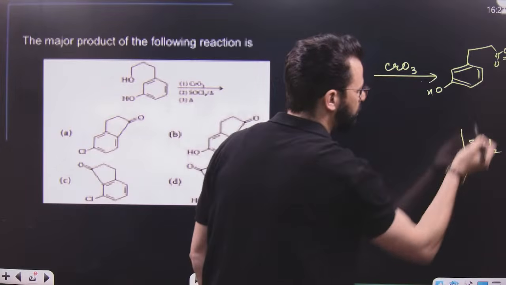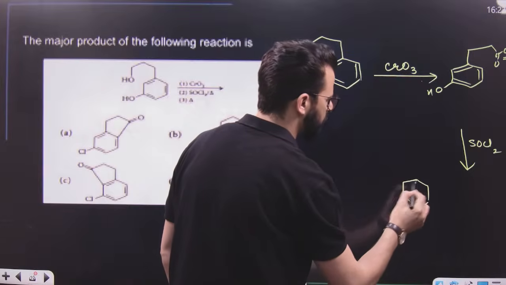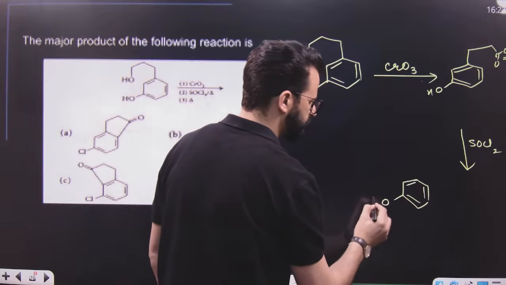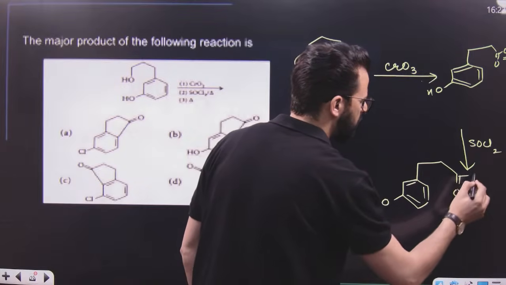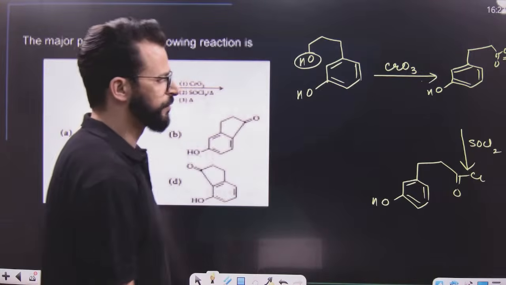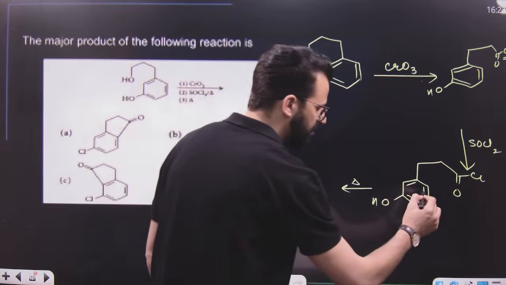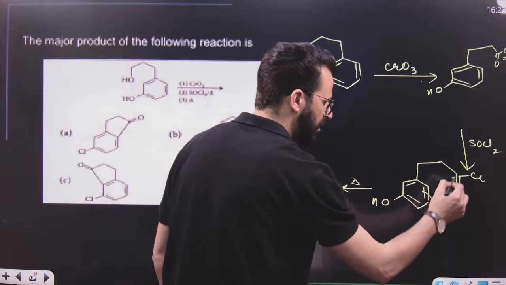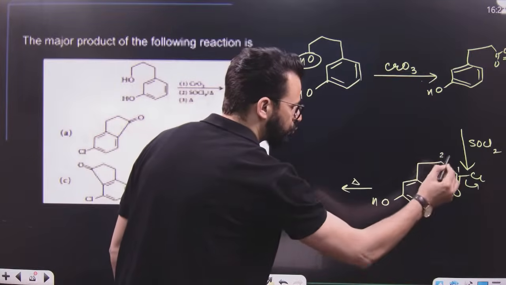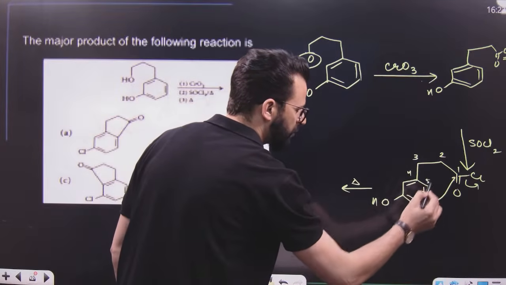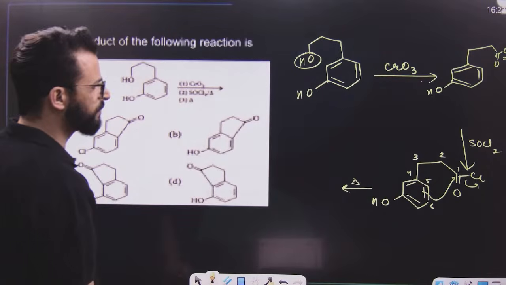This OH will be simply replaced by CH2, C double bond O, then Cl. Now, after that, heating is there. That means it will basically do one thing. It will attack this one and Cl will be lost. When Cl is lost, a 1, 2, 3, 4, 5, 6 membered ring is formed over here. It's a 6-membered ring.